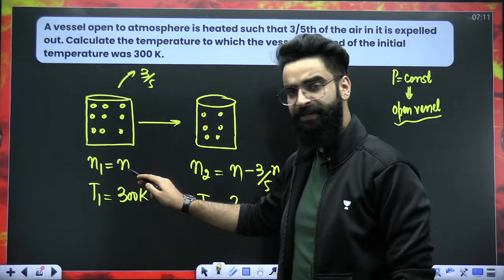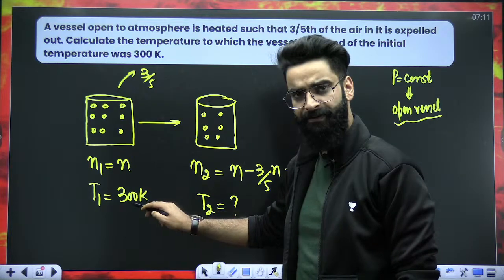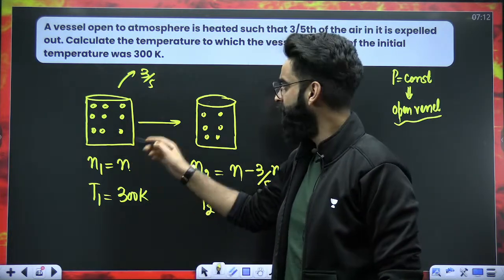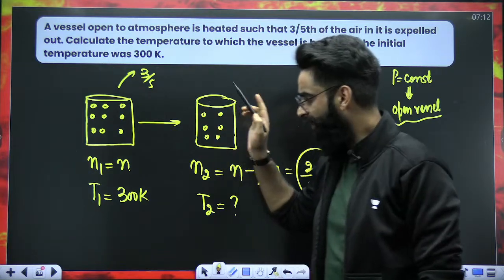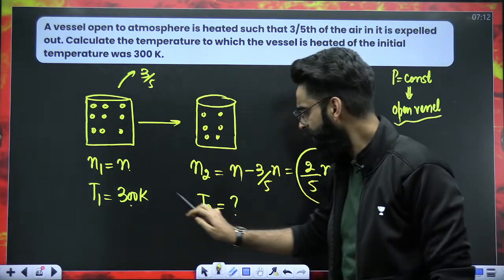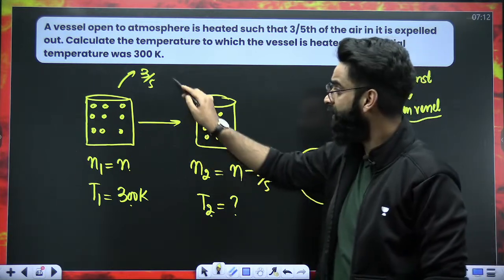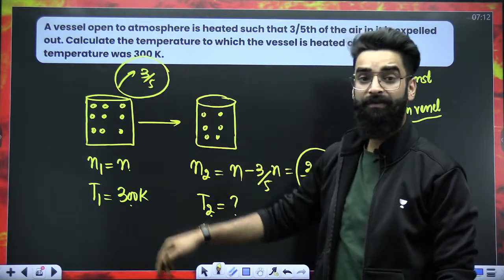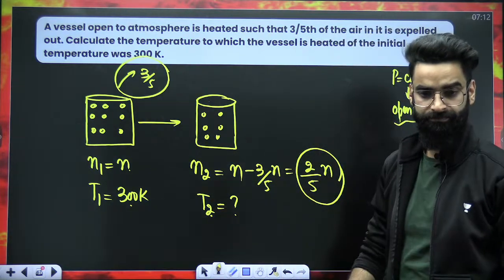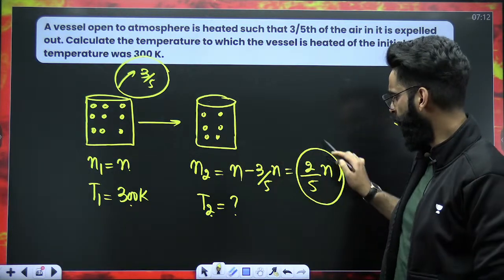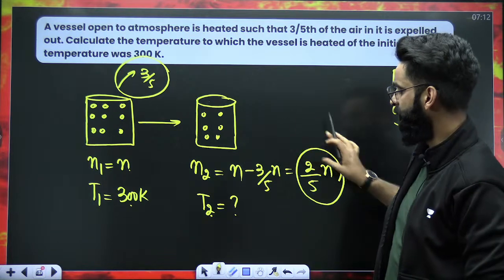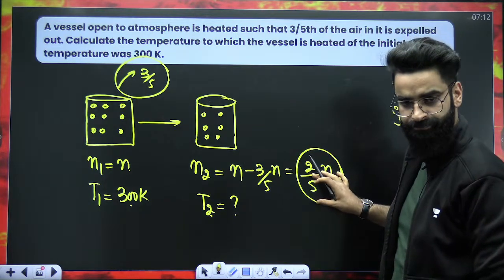Initially, there were N moles of the gas. Temperature of the gas was 300 Kelvin. Now you're heating the gas up, and 3/5 of the gas is coming out of the container. I'm raising the temperature from 300 to T2. Then only 3/5 of the air from the container is coming out. And when 3/5 of the air is coming out, there'll be only 2/5 N moles of the gas left in the container.